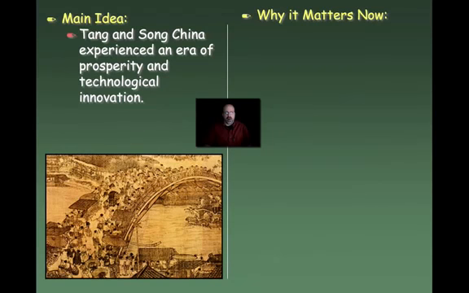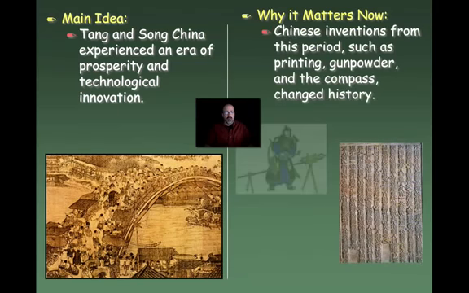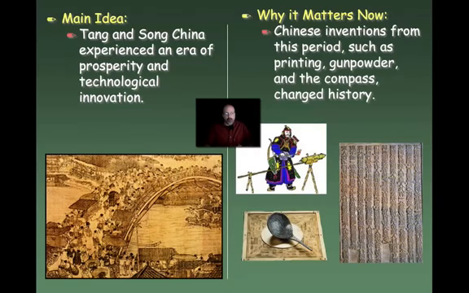Now, the main idea that I want you to get out of this exploration of these two dynasties: first of all, Tang and Sung China experienced an era of prosperity and technological innovation. So that's the key that you need to understand for the main idea. Why does it matter now? Because Chinese inventions from this period, such as painting, gunpowder, and the compass, changed history. These would all be technologies that would later go on to influence places like Europe and change history forever.